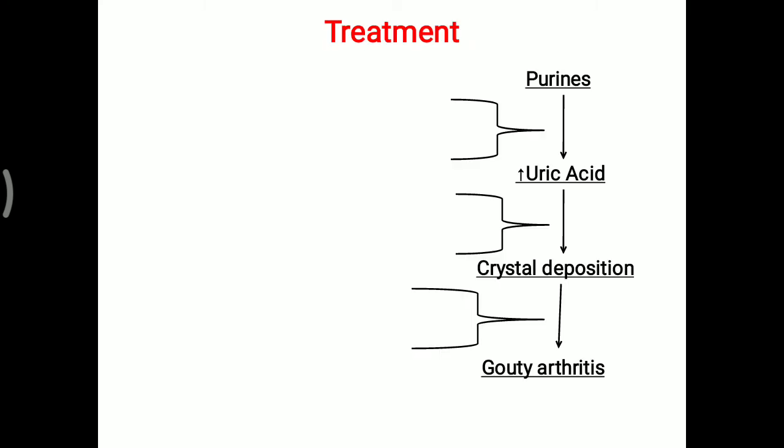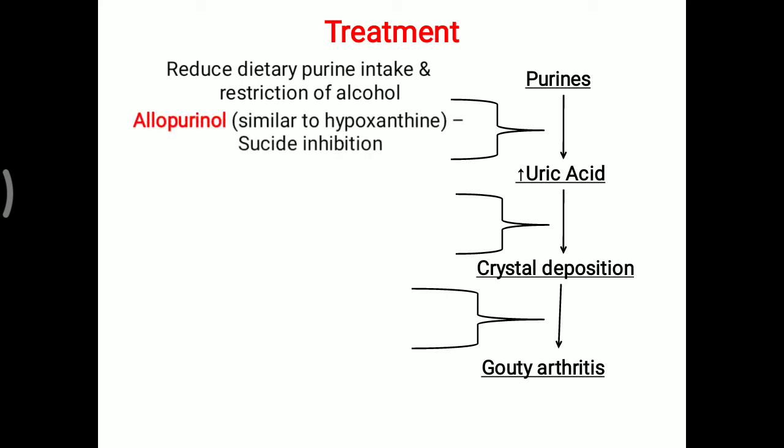Further, for treatment purposes, you have to remember different strategies. If the patient has high purine intake leading to increased uric acid level, or there is increased uric acid level and a high deposition of crystal in the tissue, or it is creating severe acute gouty arthritis: the basic thing is to reduce dietary purine intake and restrict alcohol, which is definitely helpful to reduce production of uric acid.